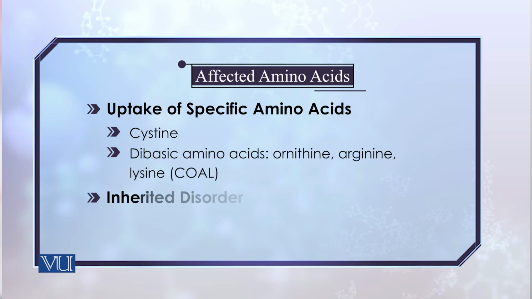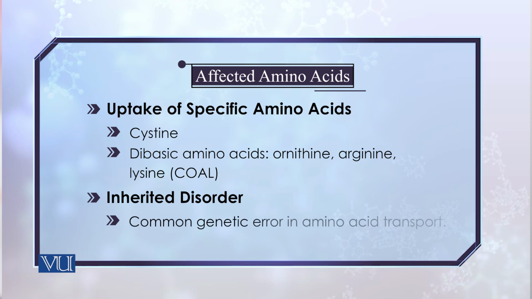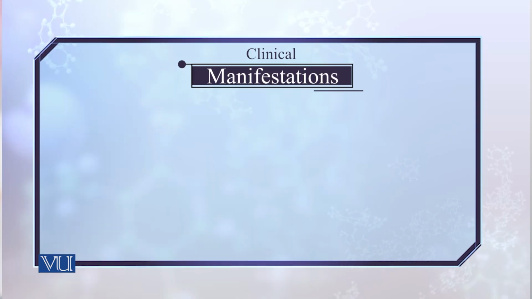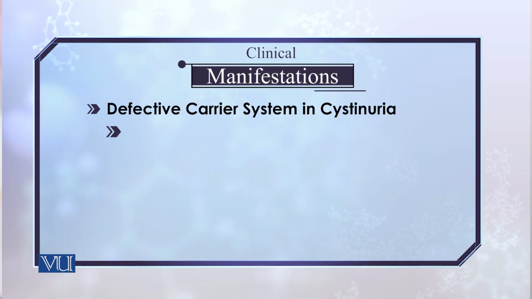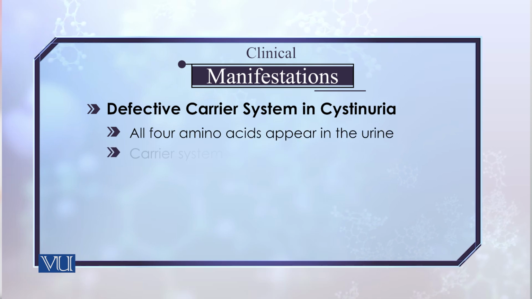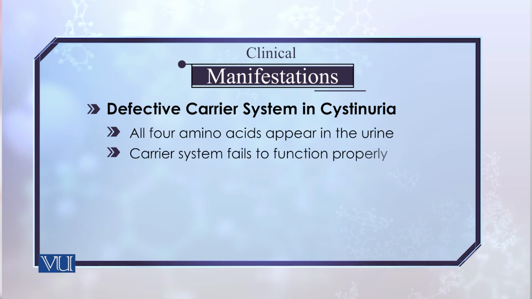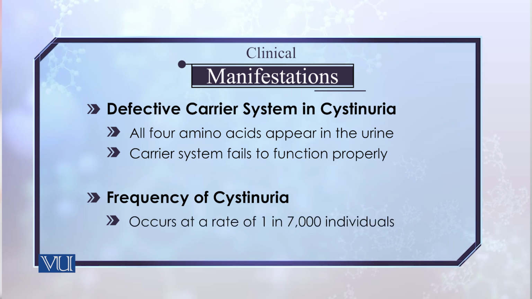It is an inherited disorder and one of the most common diseases as far as the diseases involving the digestion of proteins are concerned. All four amino acids in this disease can be seen in your urine. So one way to diagnose this disease is that in the urine you get a lot of precipitation of the cysteine. It occurs in 1 in 7,000 individuals, which shows that it is not really a rare disease.